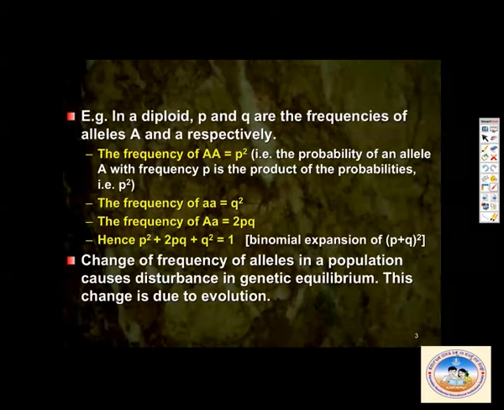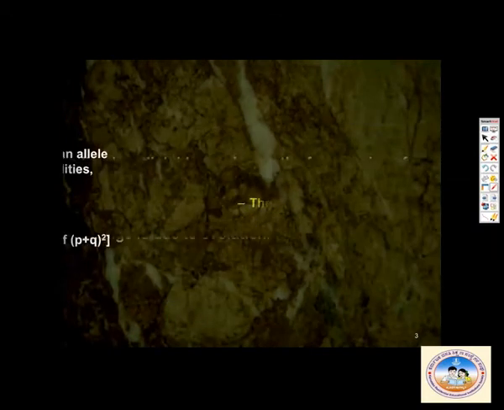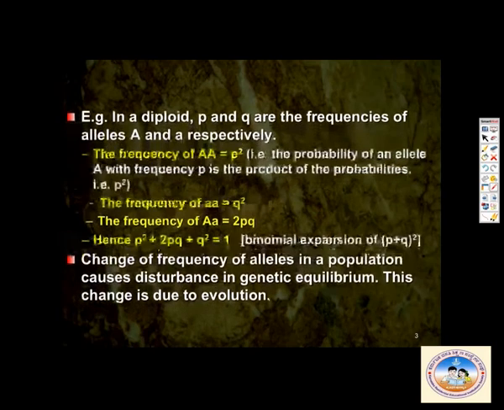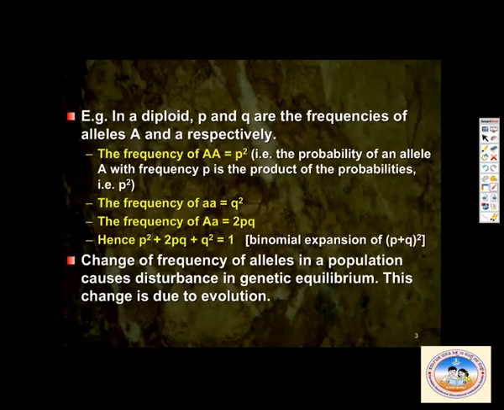In a diploid organism, there will always be two alleles. Let us consider those alleles to be capital A, which is dominant, and small a, which is recessive.